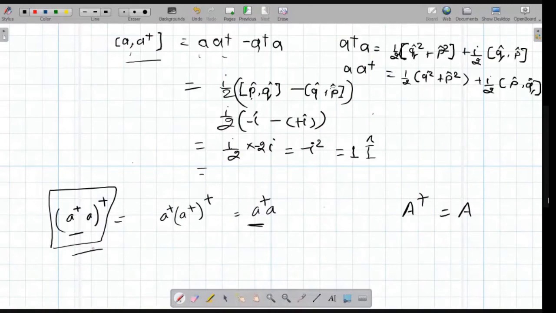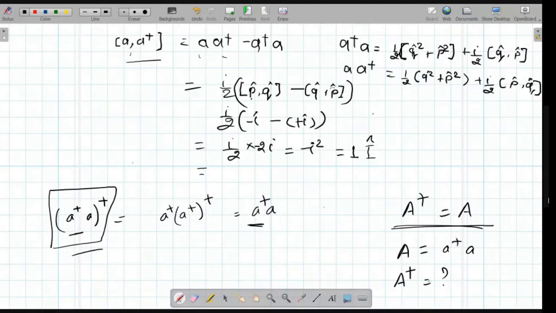No? So here, okay, let's say capital A is A dagger A. Now we have to see if capital A dagger is also equal to capital A. Then it is Hermitian. What was A dagger for us? It is this only. Right? This is A dagger only, no? What did I calculate here?